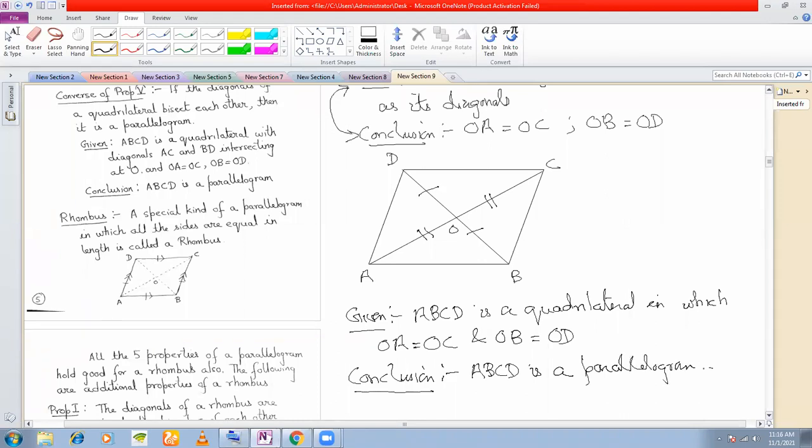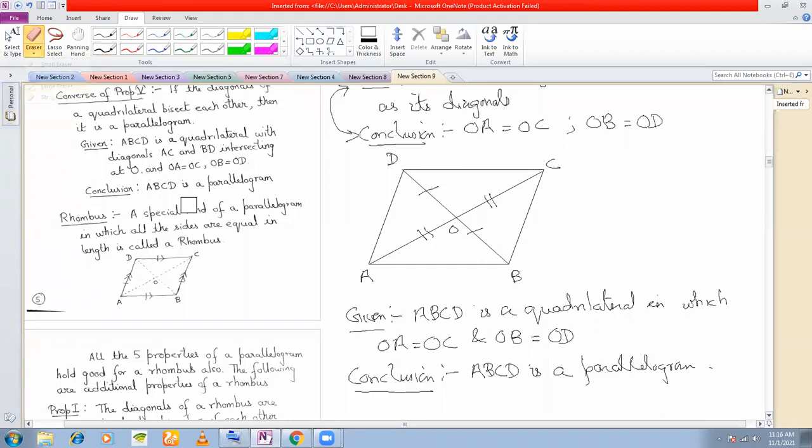Okay, so that is what is the converse, and this covers all the theorems and all the properties of parallelograms. But what is the difference you see between class 8 and class 9? In class 8 you had done all the direct theorems, and in class 9 you are actually doing the converse of all the theorems also, right? So that is the difference between class 8 and class 9.